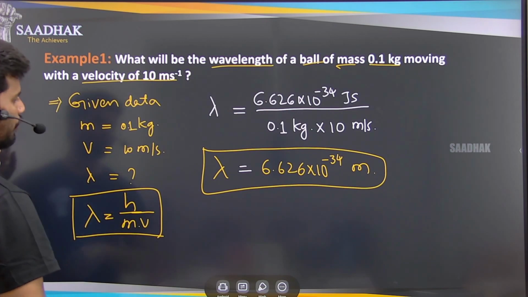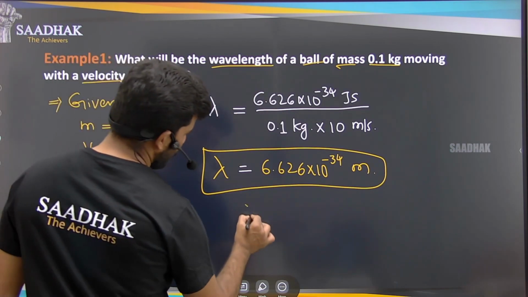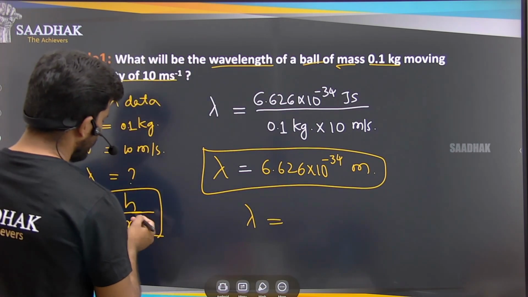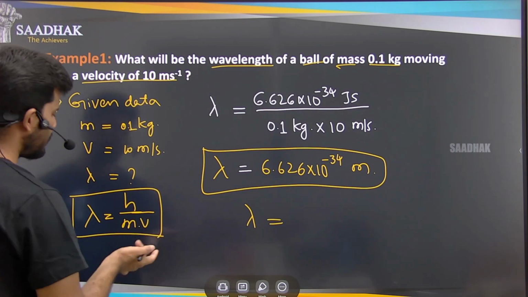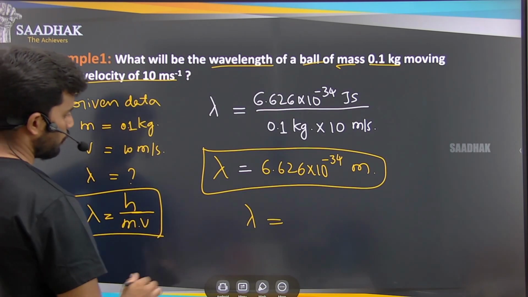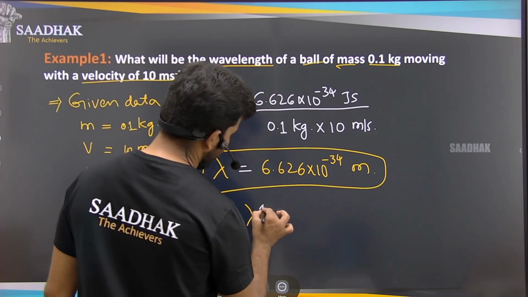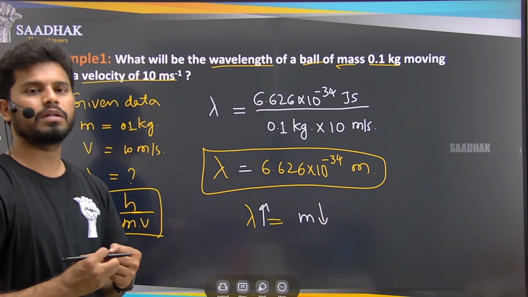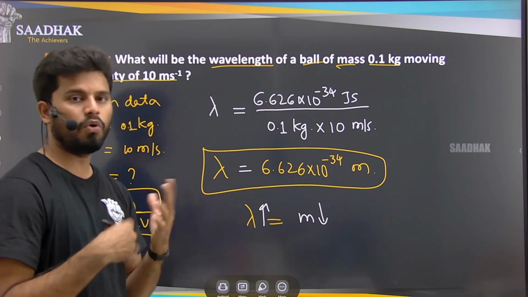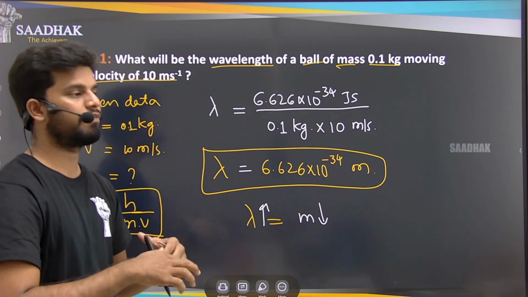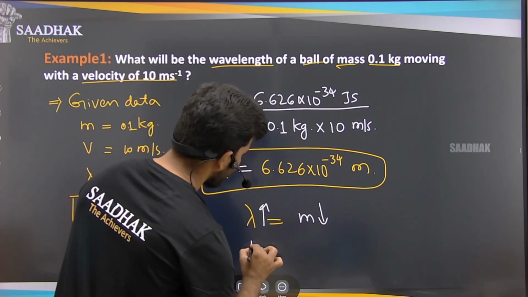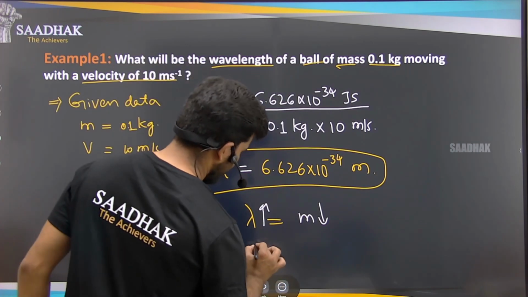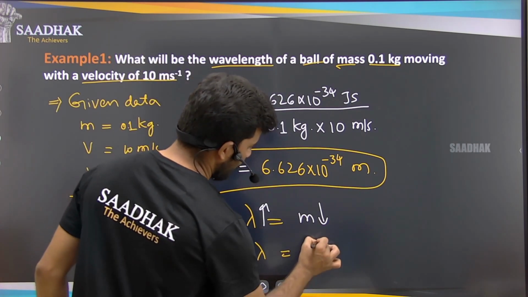See here. If you can observe this lambda here, when the lambda or the wavelength of the particle is more, h is a constant, so that won't be changing. Mass and velocity, depending on these two, this lambda will be increasing if mass is decreasing. Means lesser the mass of the particle, the wavelength will be more. Means it is a lighter particle, right, so it will move more. Same way this lambda, right, so this lambda and v is what?